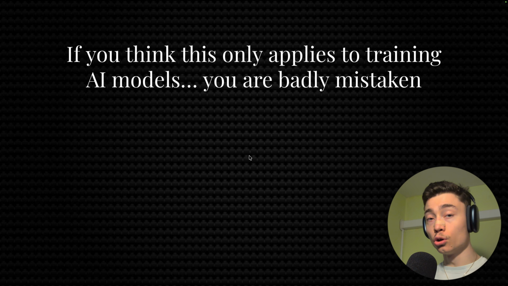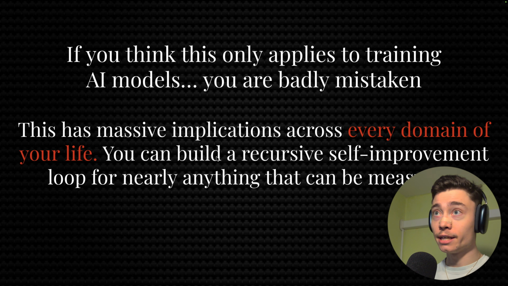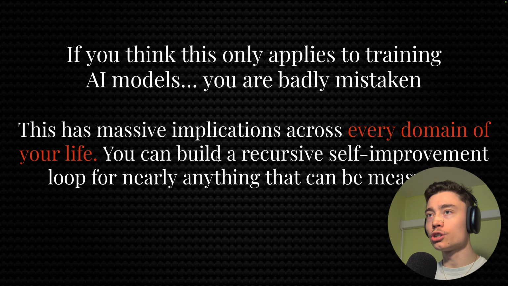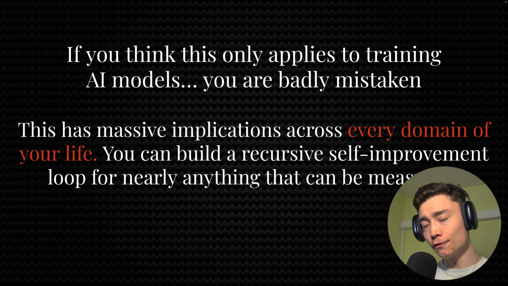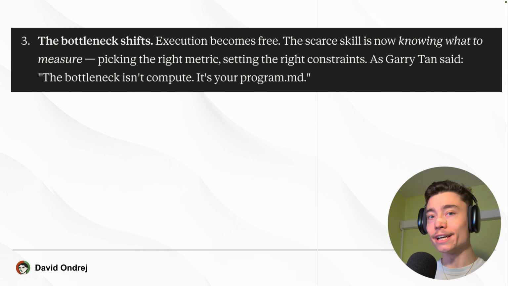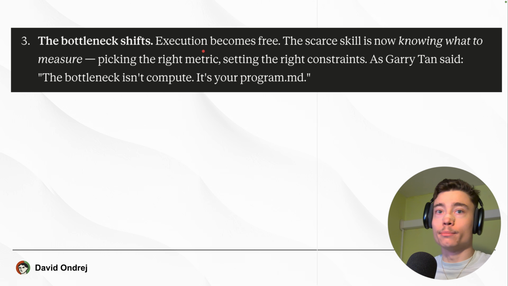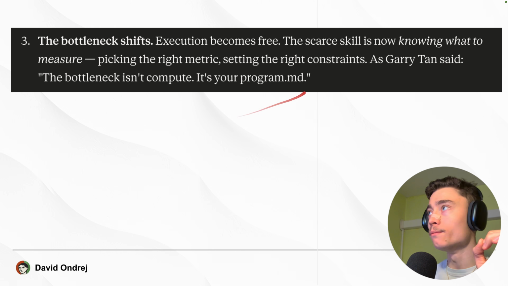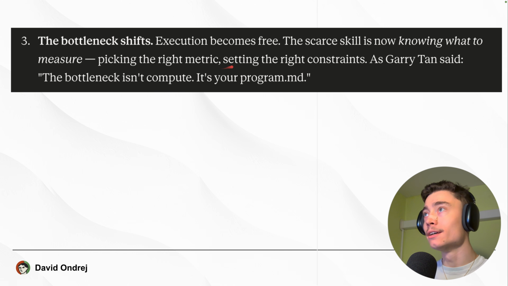But if you think that AutoResearch only applies to the training of AI models, you are badly mistaken. This has massive implications across every domain of your life or business. You can build a recursive, self-improving loop for nearly anything that can be measured. Thanks to AI agents, soon enough, the execution of any work or task will become basically free. However, what will become valuable is knowing what to measure, picking the right metric, and setting the right constraints. This is the skill that is going to make millionaires in the future.